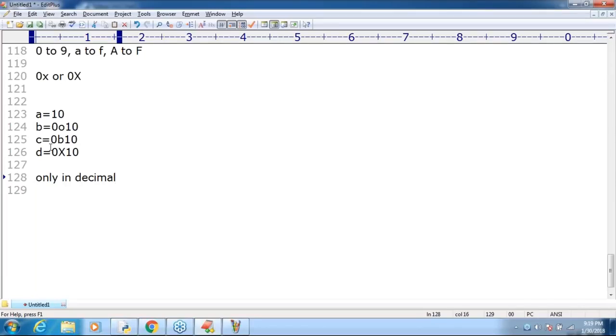In Java, int means 4 bytes, byte means 1 byte, but such terminology we never use here. Things are not fixed, because values are stored in the form of objects. So the size and range we are not required to worry about. Integral value without decimal point is always int type. That's all. In the next session we will talk about some more extra things in int, and after that the remaining things. Take care.